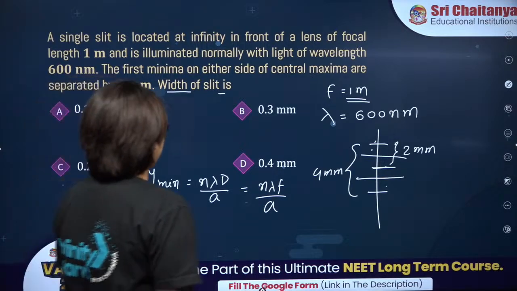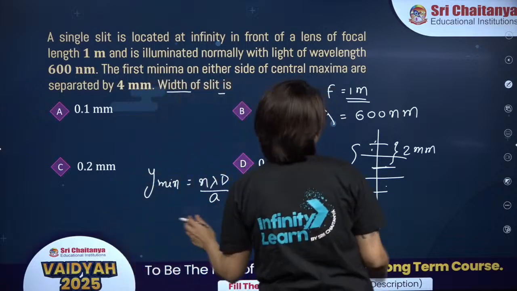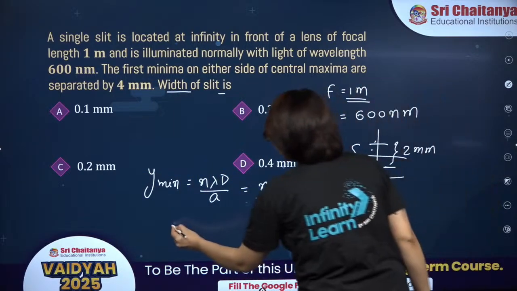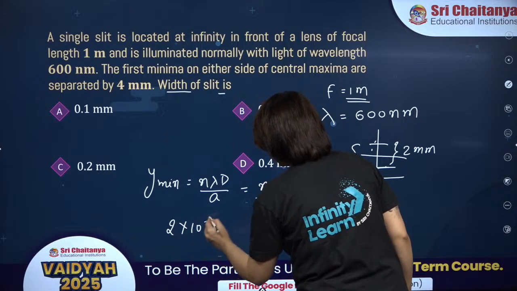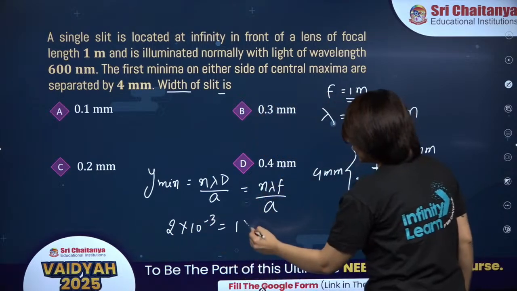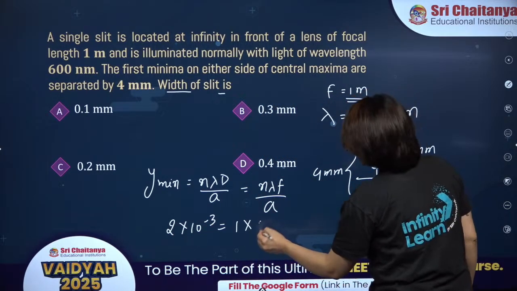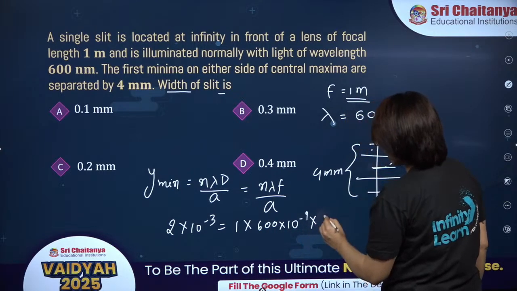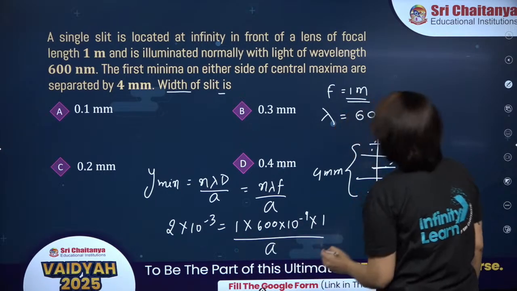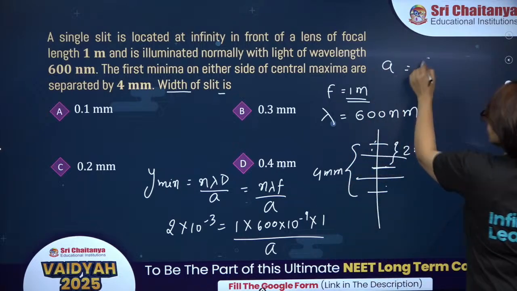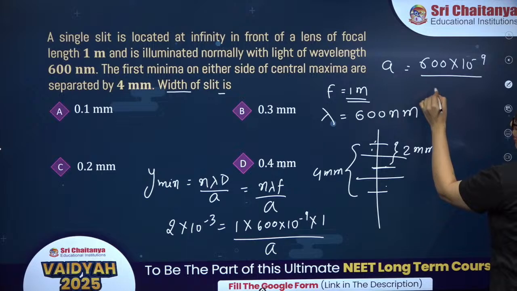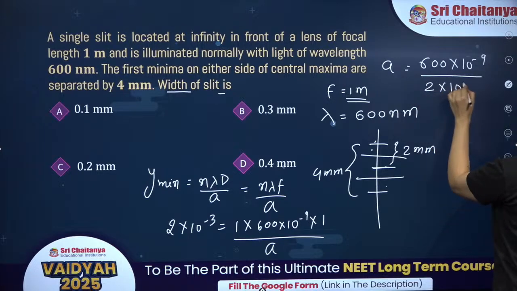All right. So, why minimum? This is the first order minima and it is at a distance of 2 millimeter. So, this is 2 into 10 power minus 3, n is equal to 1, lambda is 600 nanometer into f is 1, divided by a. So, a will be 600 into 10 to the power minus 9 divided by 2 into 10 power minus 3.